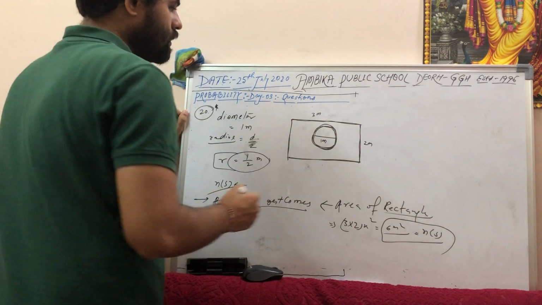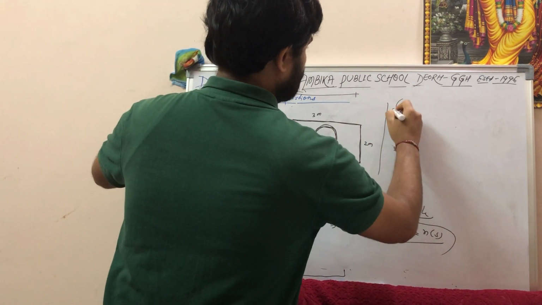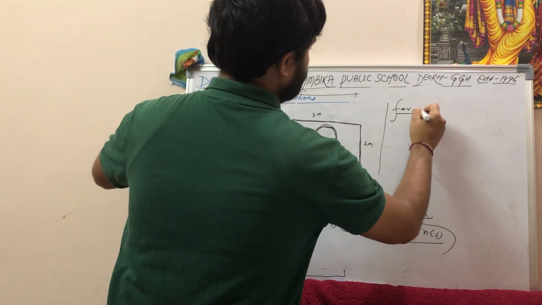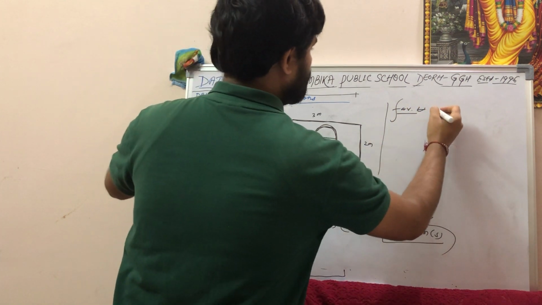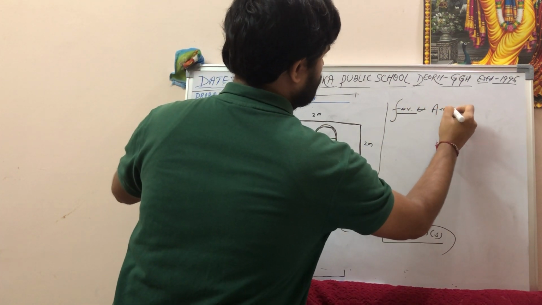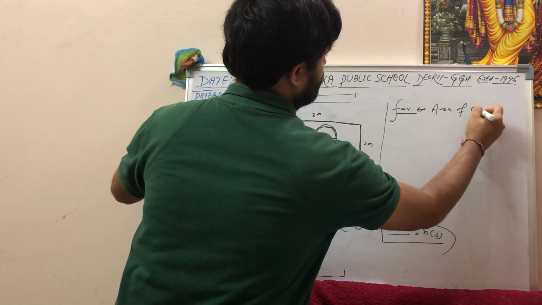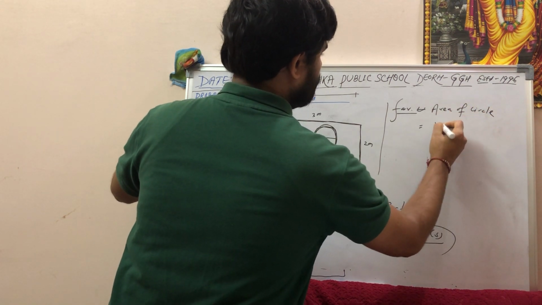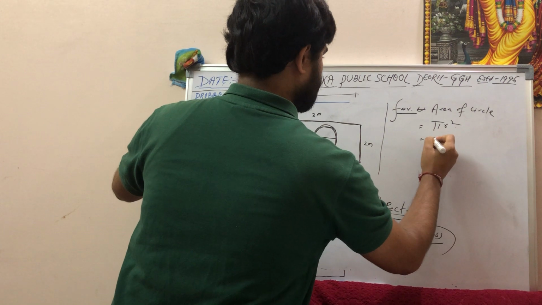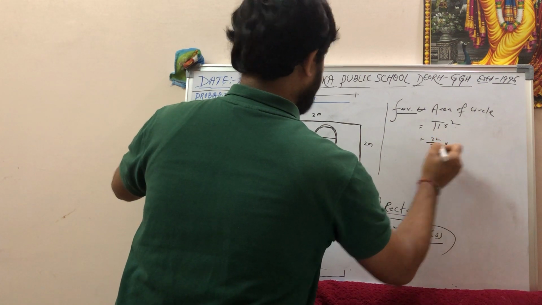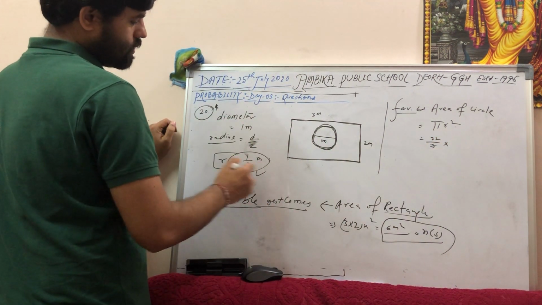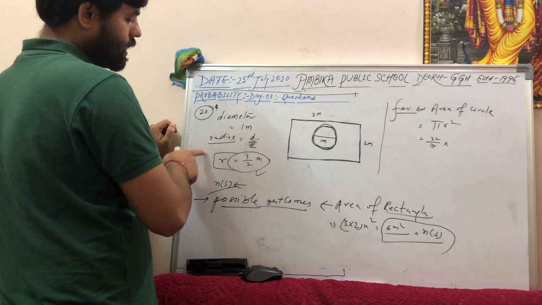So favorable outcomes is the circle area, right? Area of circle is pi r square. Pi is 22 by 7. R, I have found r as 1 by 2. Now you can understand why I have taken r.